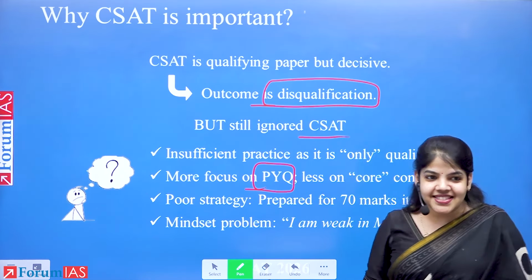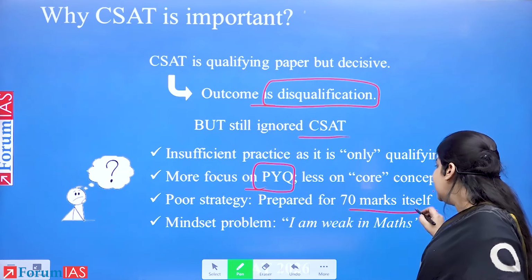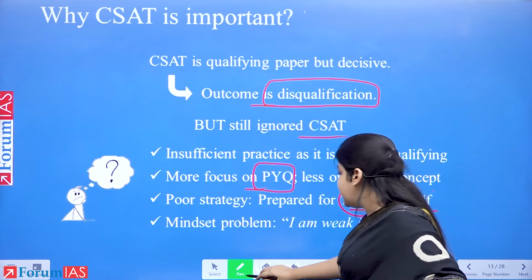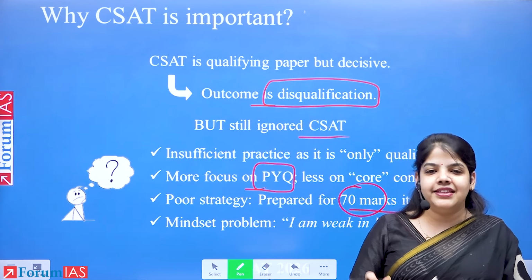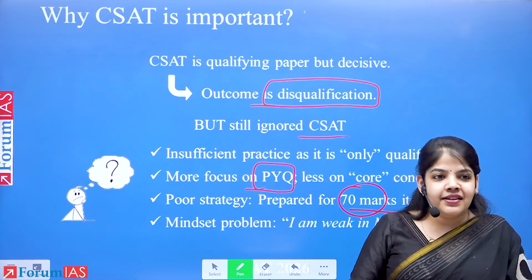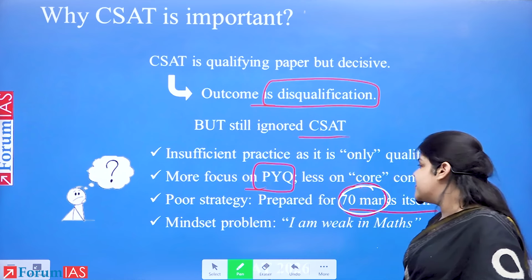And CSAT, we prepared only for 70 marks. We attempted for 70 marks. So ideally, our approach is instead of preparing and attempting 70 marks, you should try to get 90, 100. When we get 90, 100, we have a guarantee the paper is clear. And then it allows you to start working for your mains. Then CSAT is no longer a bottleneck. So please make sure that we are not preparing for 70.